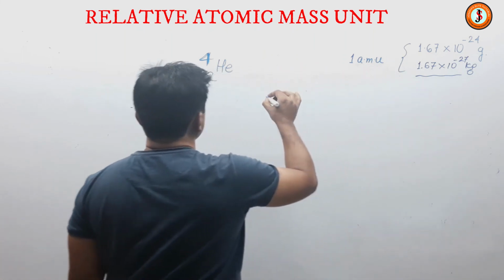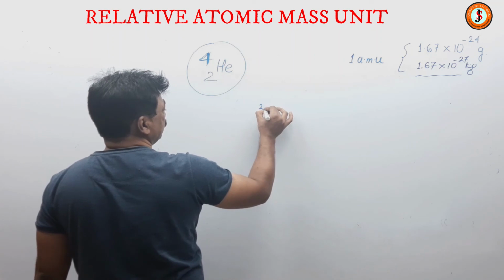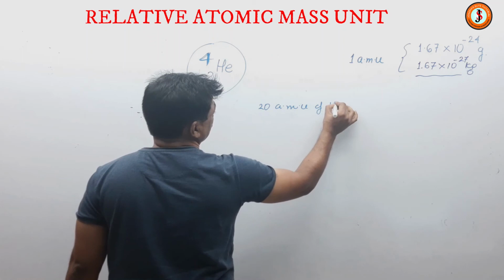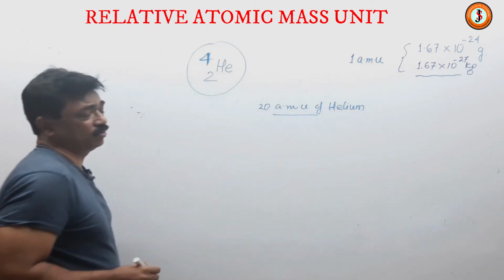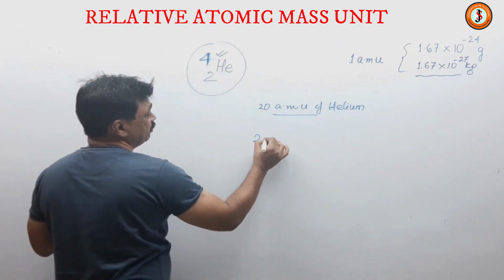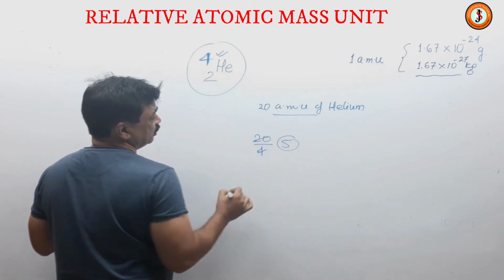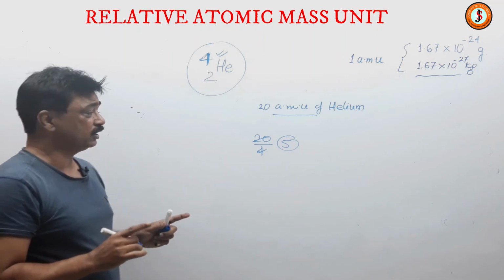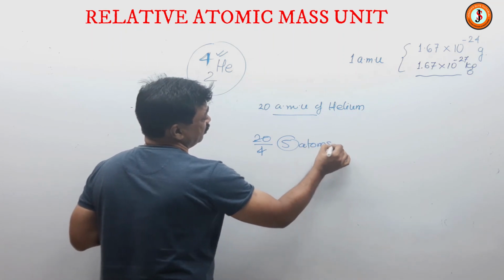A question comes: a boy is carrying 20 AMU of helium. How many atoms of helium is he carrying? So 1 atom of helium weighs 4 AMU, so 1 atom has 4 AMU. So 20 AMU will be 20 by 4, 5 atoms. So he is carrying 5 atoms.